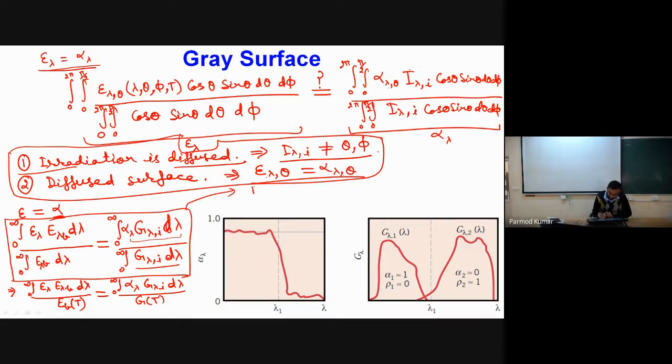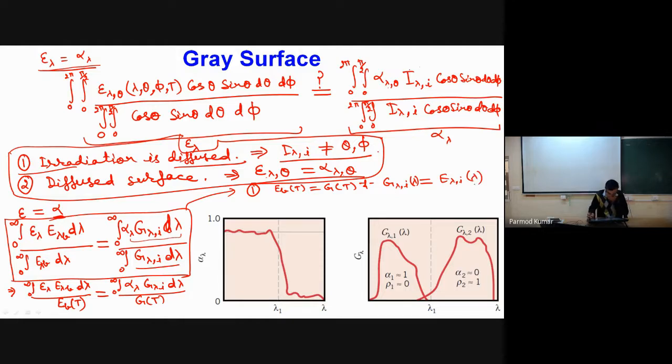Now can you tell me under what conditions this equation will hold good? Let me write the first condition. If I have a situation where Eb(T) equals G(T), and G lambda incident as a function of lambda equals nothing but E lambda b as a function of lambda.